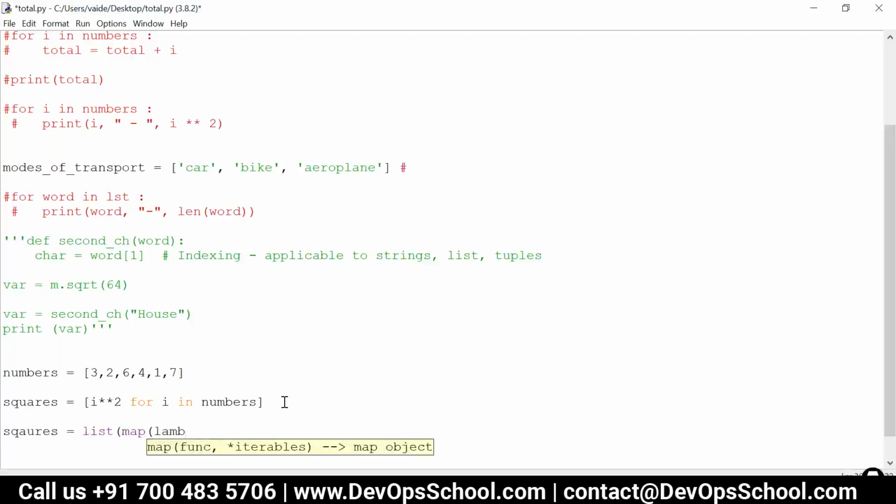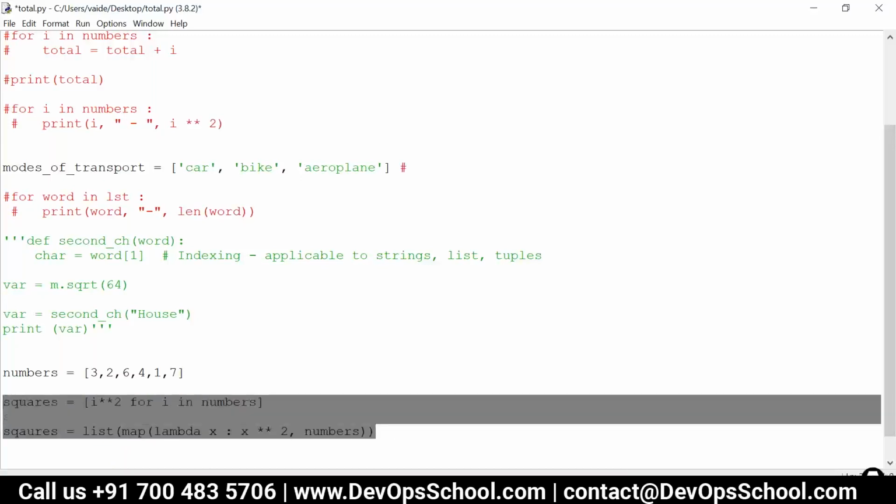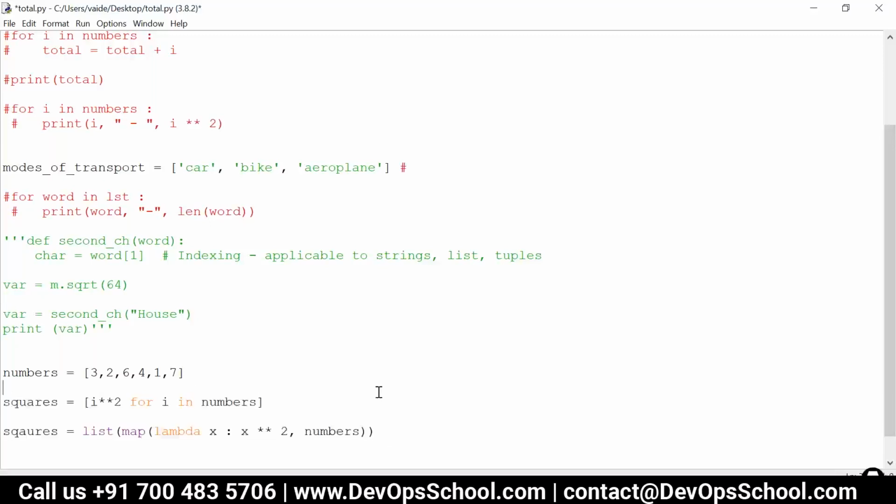Here I'm writing some hi-fi code, so even if you're not getting it, it's okay. My main concern is to explain the difference. Both the lines are doing the same thing, generating a list by iterating over numbers